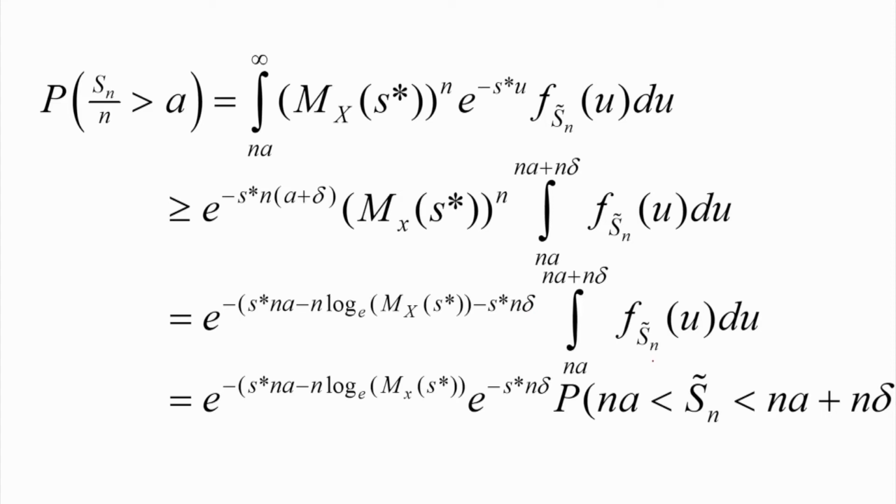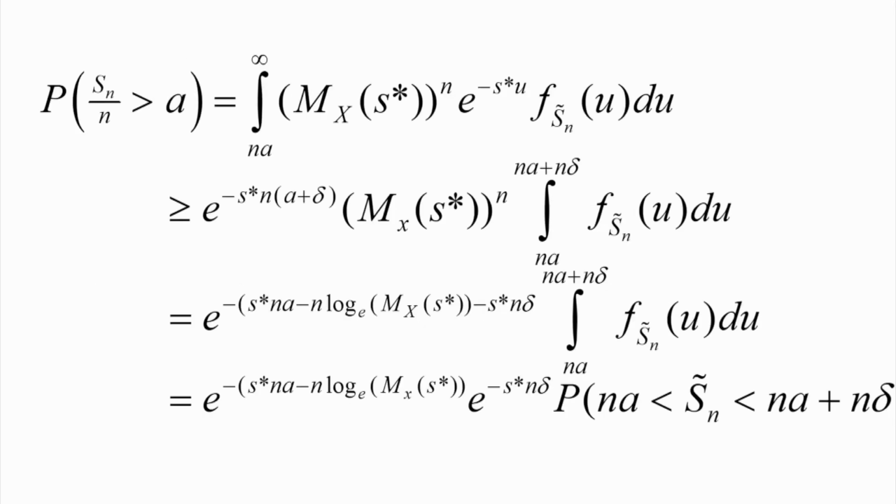And we observe that this is the probability that Sn tilde lies between Na and Na plus n delta. Now, the yi sequence has mean a, so Na is the mean of Sn tilde. Therefore this is the probability that Sn tilde lies between the mean and the mean plus n delta.